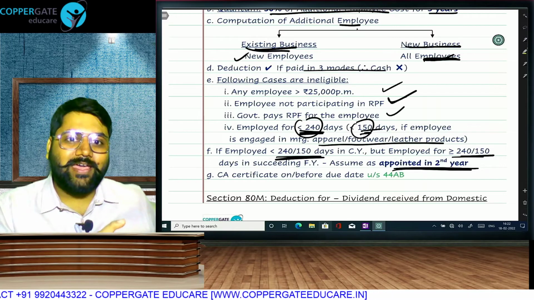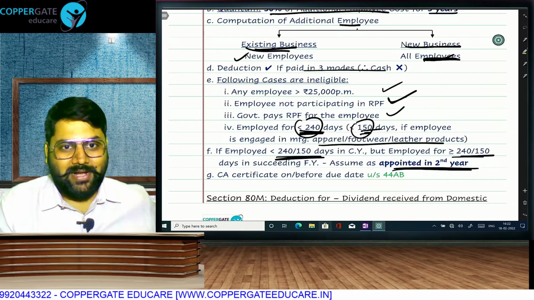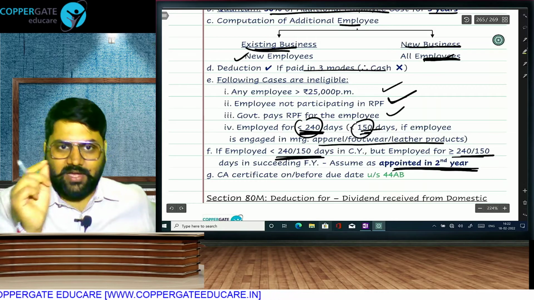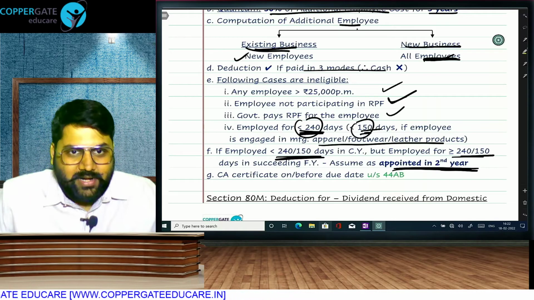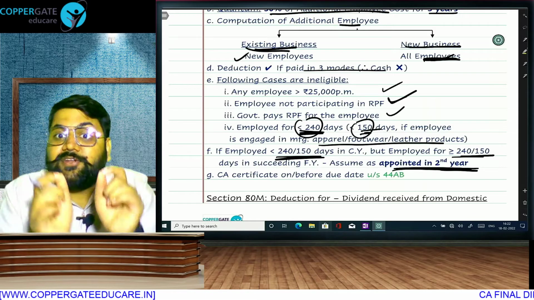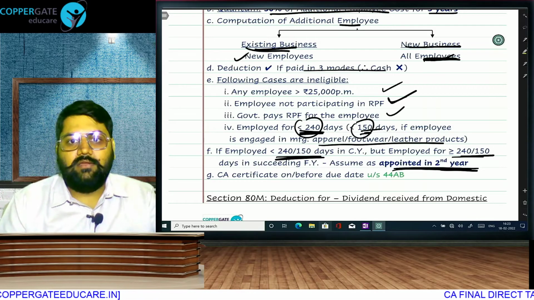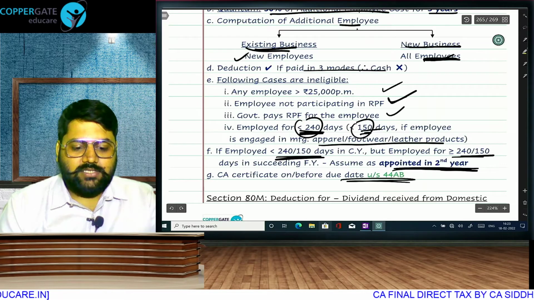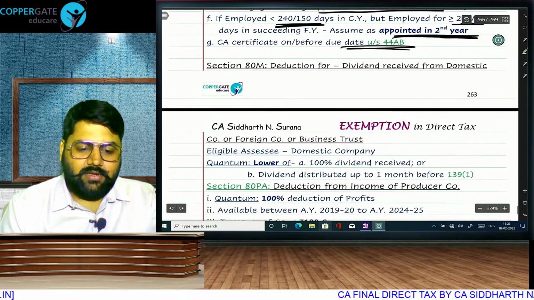So this is unfair to those who employ people at the later part of the year. So we will assume them as employed in the second year. In the current year, the first year, they work for fewer days, but from the second year onwards, they work for more days. They will be treated as new employees of the second year. And to compute this deduction, a CA report is going to be mandatory.